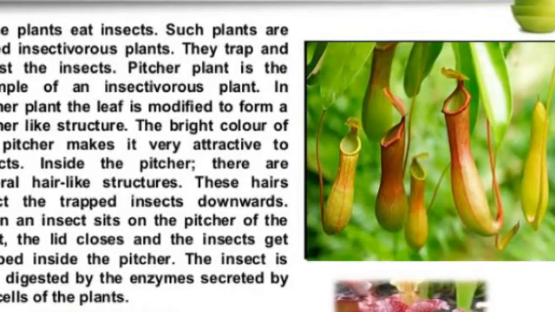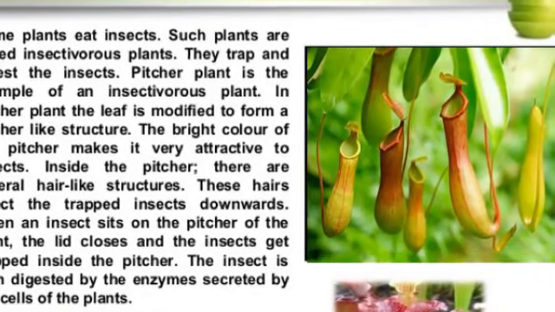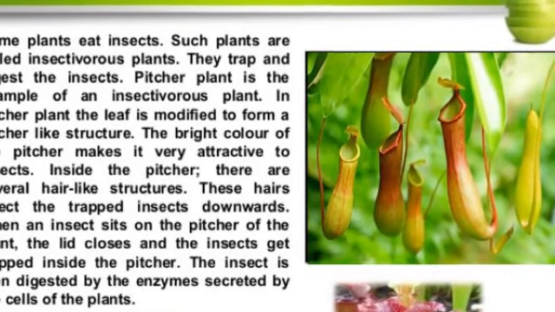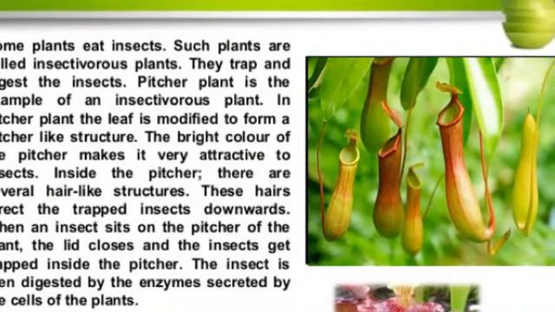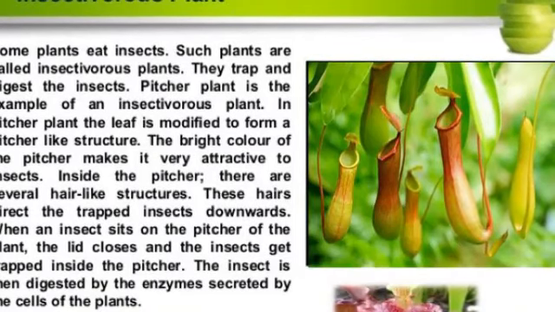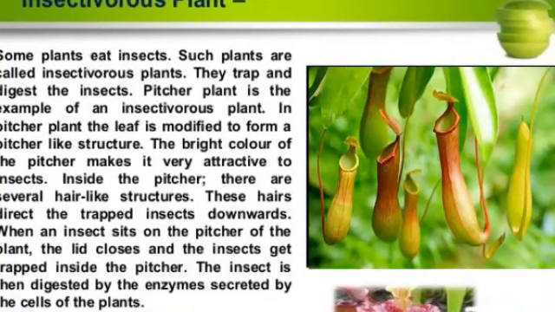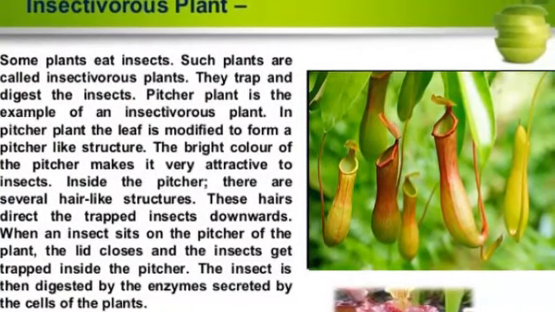Inside the pitcher there are hairs which are directed downwards. When an insect lands in the pitcher, the lid closes and the trapped insect gets entangled in the hair. The insect is digested by the digestive juice secreted by the pitcher.